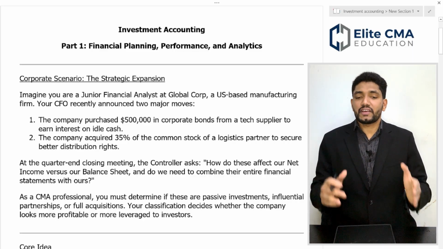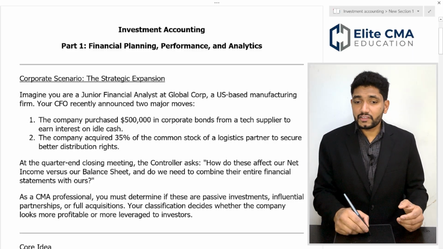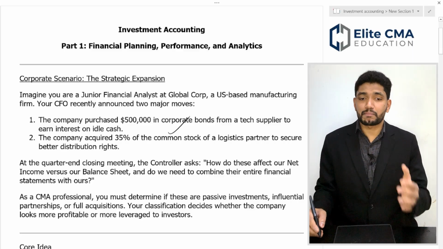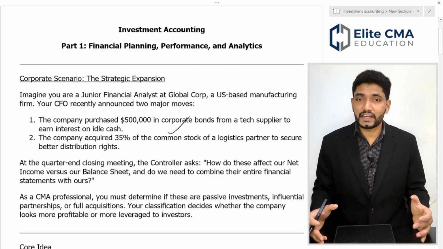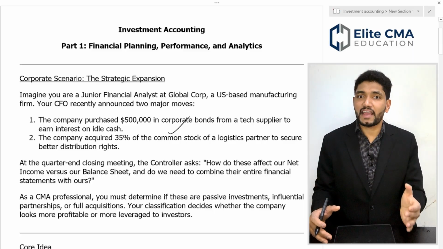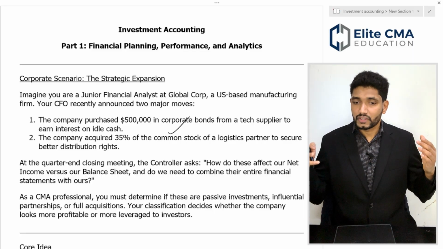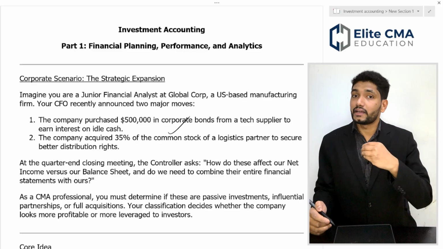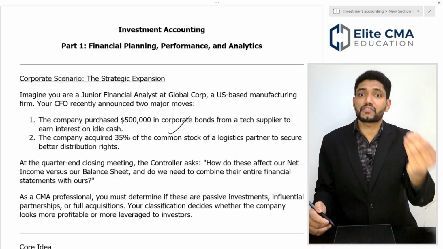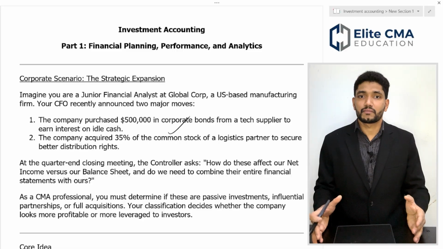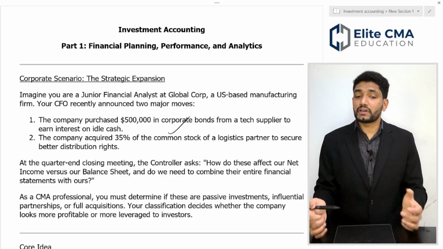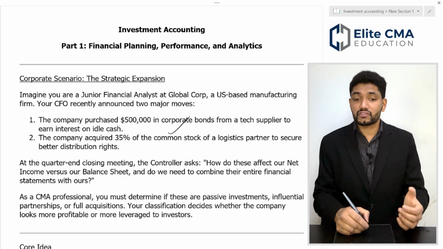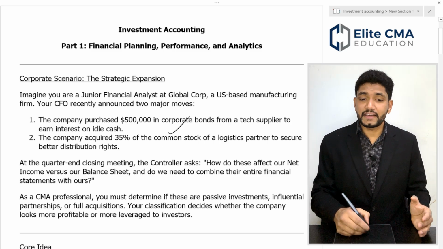Suppose a company purchased 500,000 in corporate bonds from a tech supplier to earn interest on its idle cash. If a company has some idle cash, it invests 500,000 in a company operating in a different sector. This is an investment. The intent of the investment is to earn interest or a return on the idle cash.